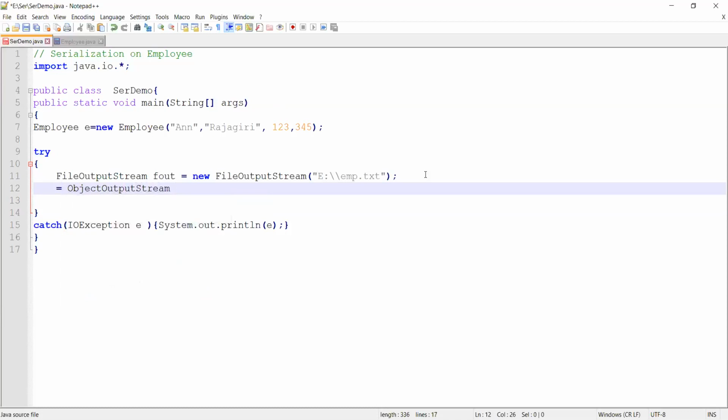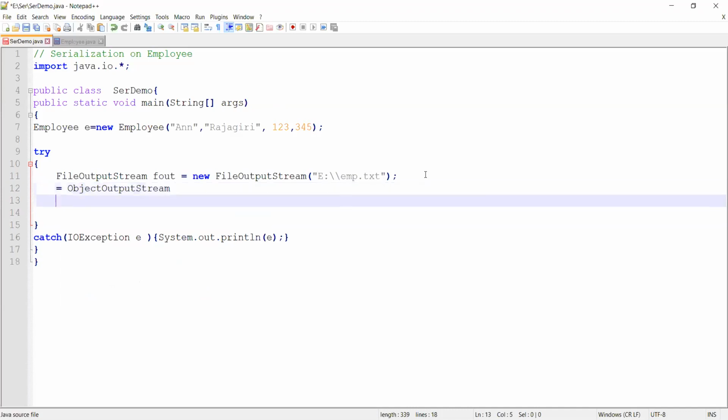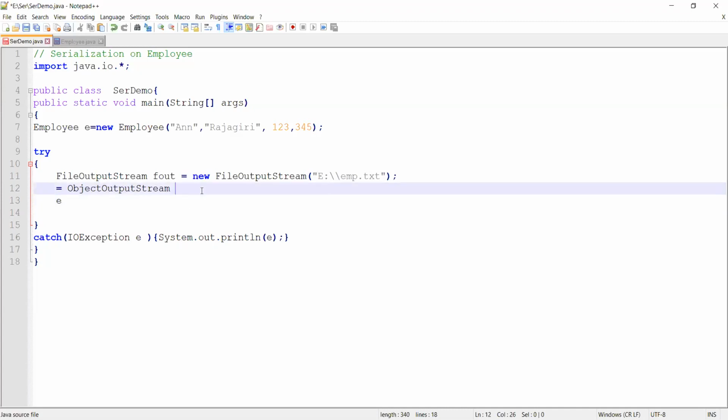Now you have the file emp.txt over there, and the state of your object. What is the object you have created? E. You have created an object called E. You are telling it to open up an object output stream so that you can write the object into the particular file.